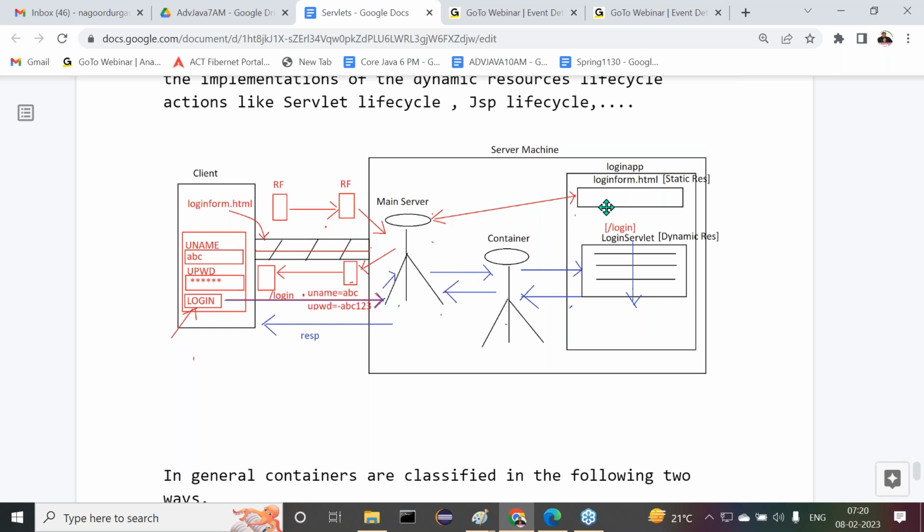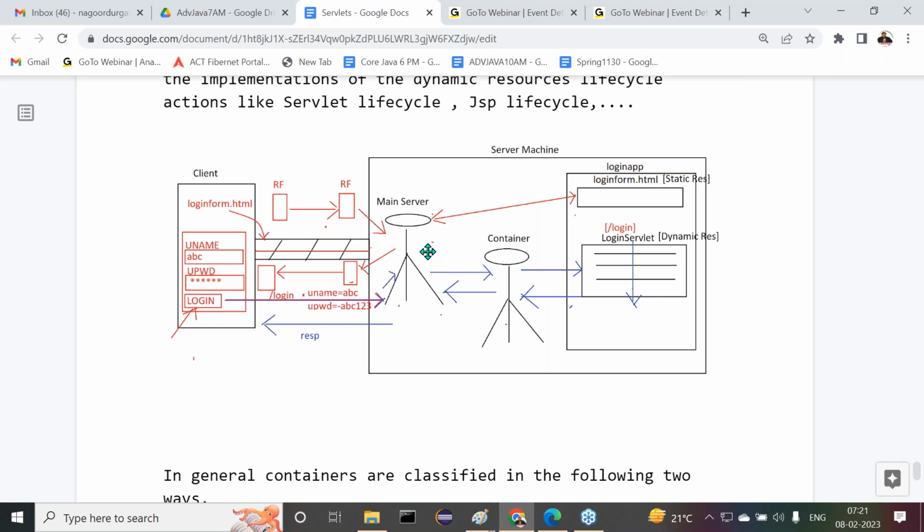If the request is coming for a static resource, then the main server will take the responsibility of handling it. It will simply identify the static resource, that is login form.html, open it, and copy the total content. That copy will be submitted to the respective client as a response. The main server is not executing anything at the server side, it just gets the copy and submits it as a response to the client through the protocol. Okay, this is about the main server.